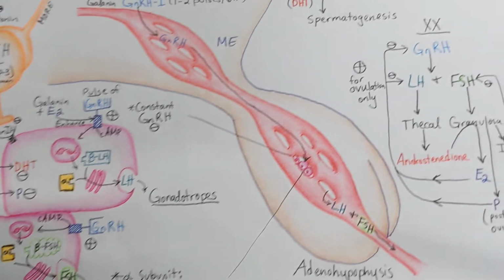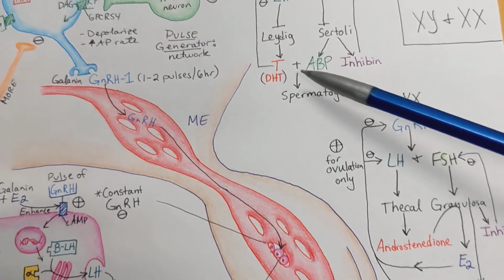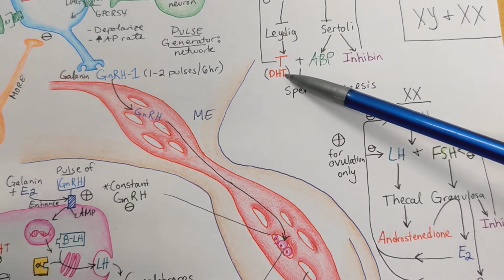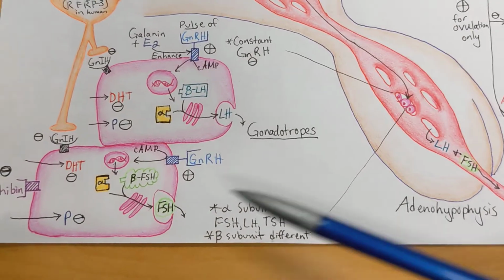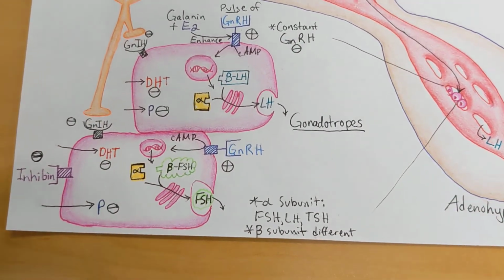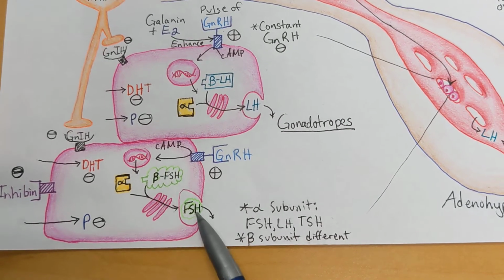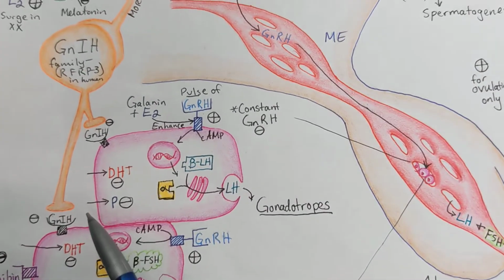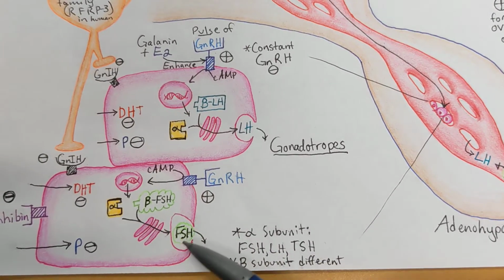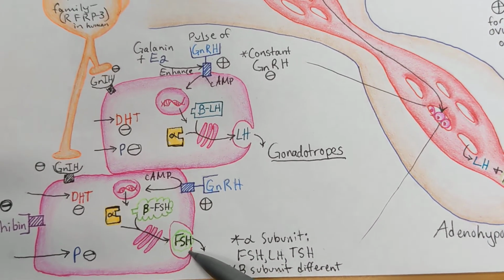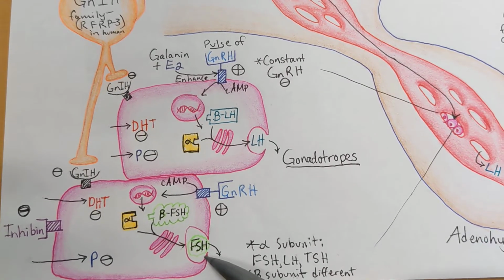Okay. The estrogen, progesterone, testosterone, and ultimately DHT also have this negative feedback farther upstream. So let's take a look at the gonadotropes in the anterior pituitary first. We can see here that progesterone has a negative impact on the release of FSH and also of LH. So this is going to be really important to keeping these gonadotropins relatively low during the second half of the cycle, that is, in the luteal phase of the ovarian cycle.